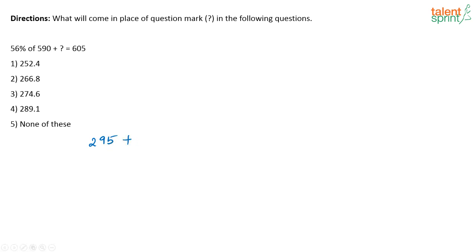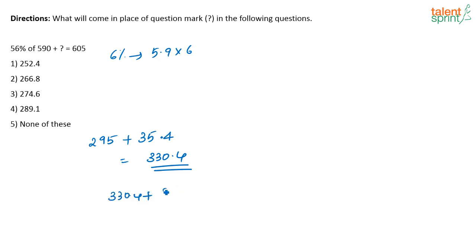Correct? Now, what is 6% of 590? See, 1% of 590 is 5.9. So, 6% of 590 will be 5.9 into 6, which is nothing but 35.4. So 56% of 590 is nothing but 330.4.